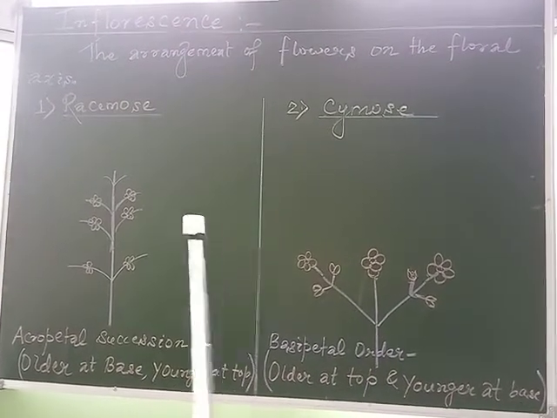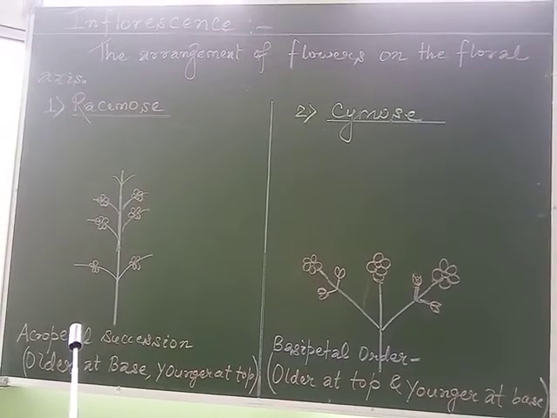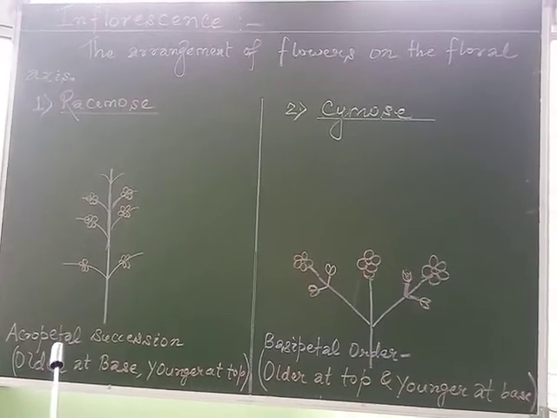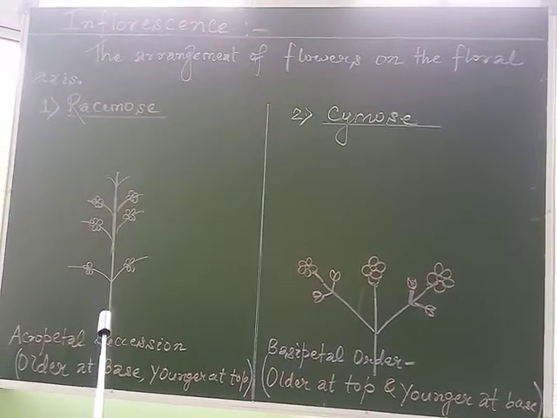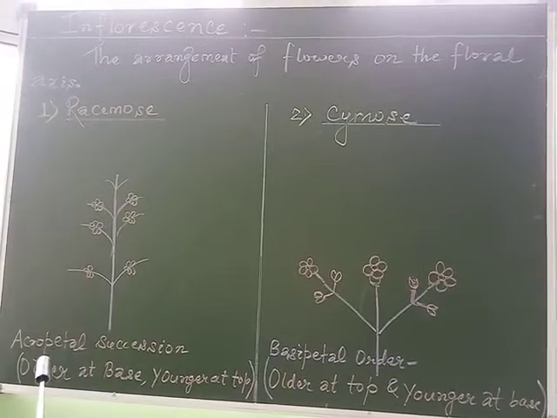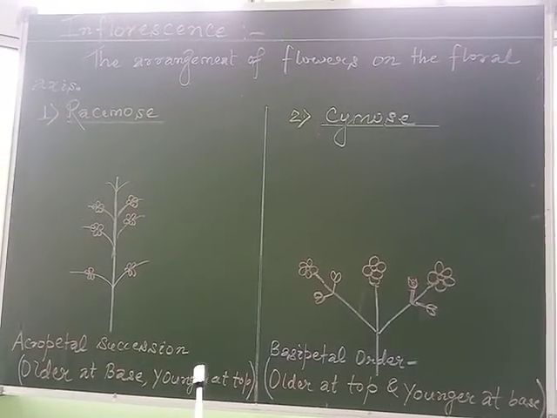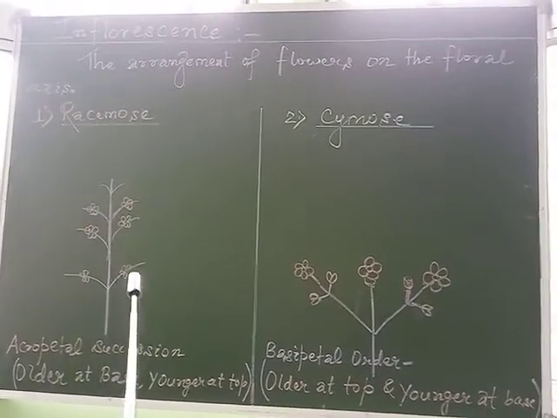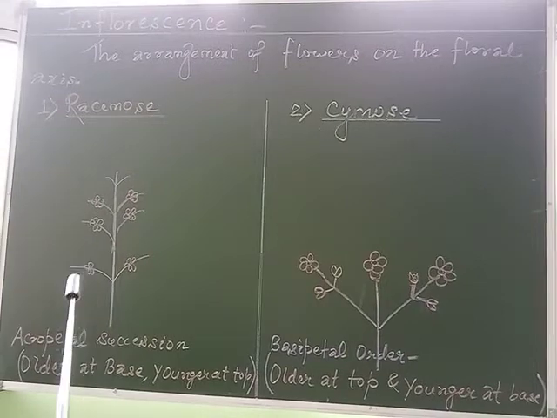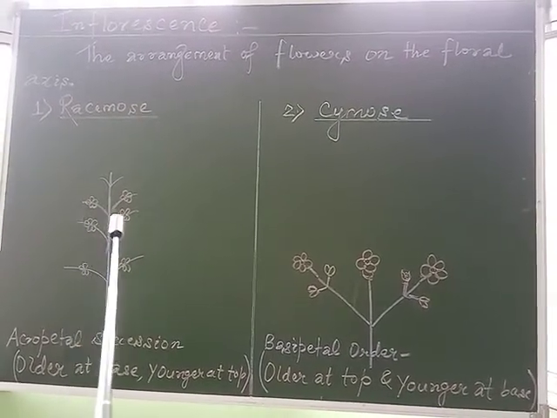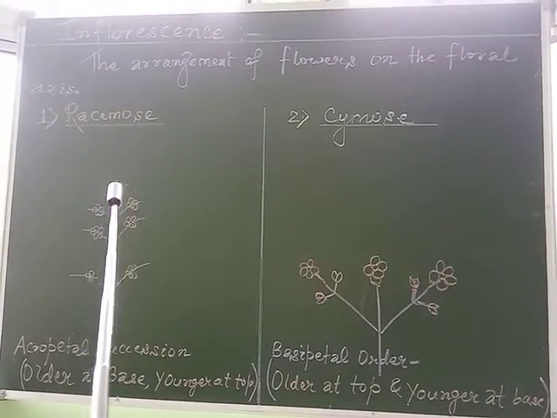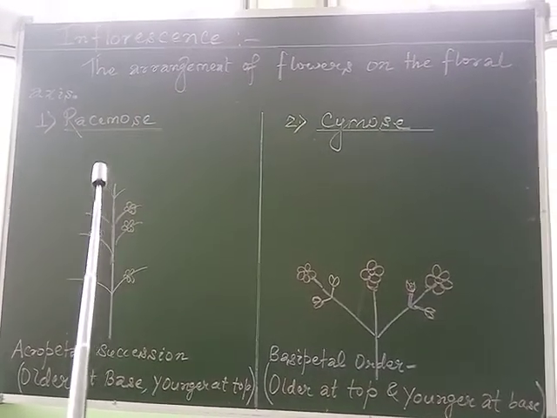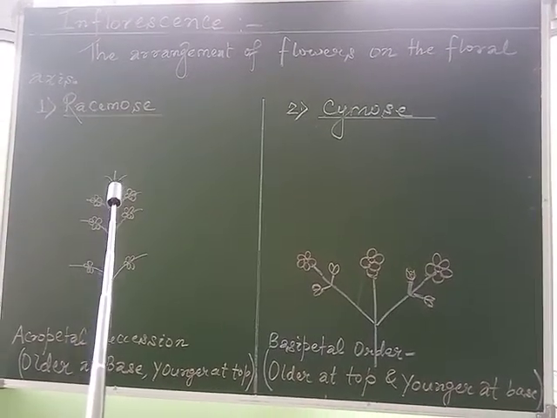And as far as the arrangement of flowers is concerned, the flowers are present in acropetal succession in the case of racemose inflorescence, means older at the base and younger at the top, means as the main axis grows day by day, older flowers would be born at the basal part, whereas the younger flowers would be growing at the top, or we can say as the main axis grows, it develops in the apical region.